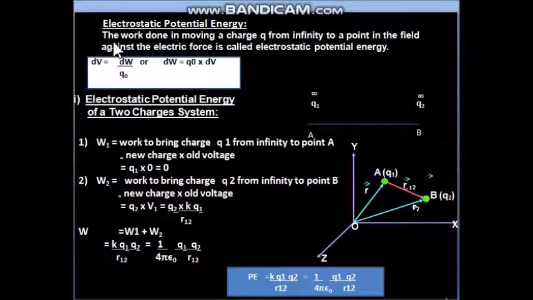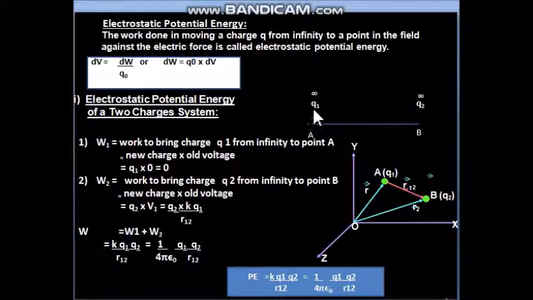As is the definition of electrostatic potential energy, let us read it. The work done in moving a charge q from infinity to a point in the field against the electric force is called electrostatic potential energy.